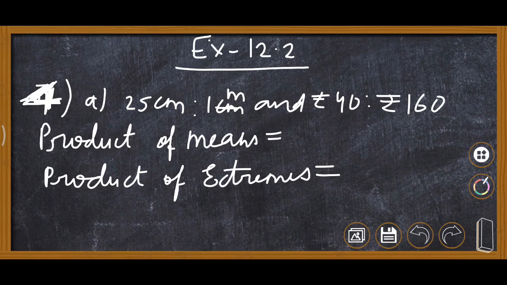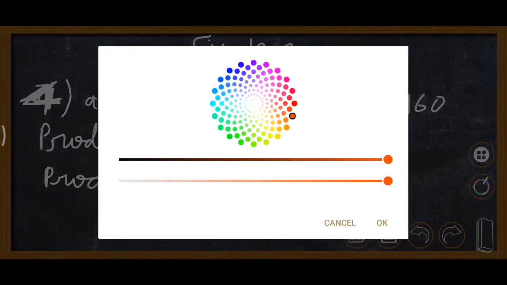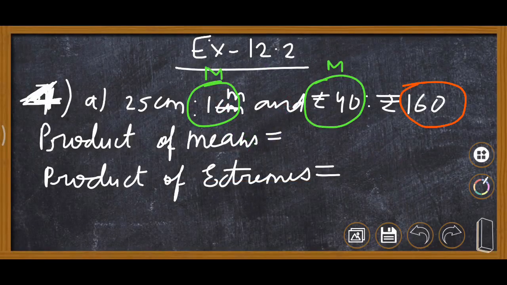So first of all mean terms or middle terms we will mark. These are middle terms, 40 rupees and 1 meter. And extreme terms, 160 and 25. These are extremes. Now here you can see this is in centimeter, this is in meter. So both we will write in centimeter.